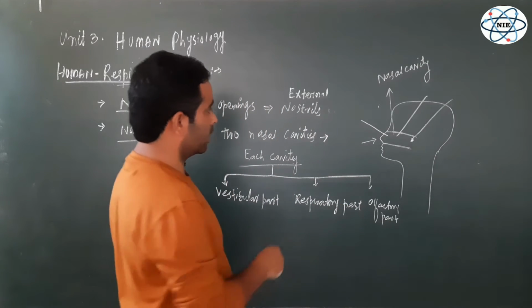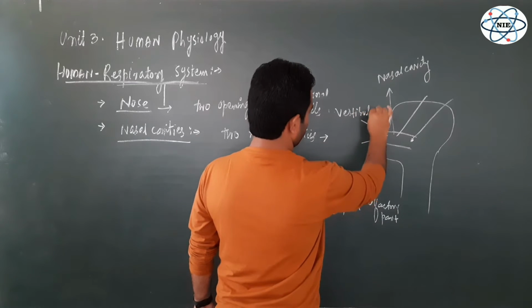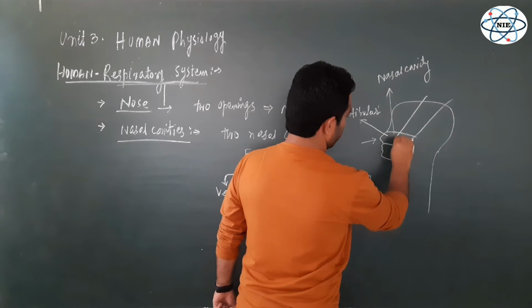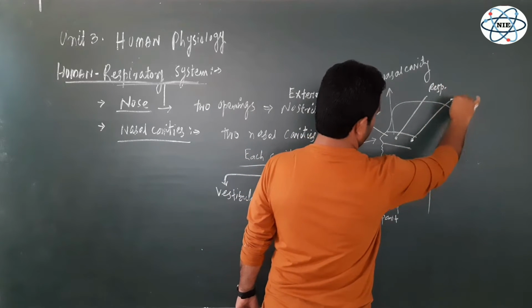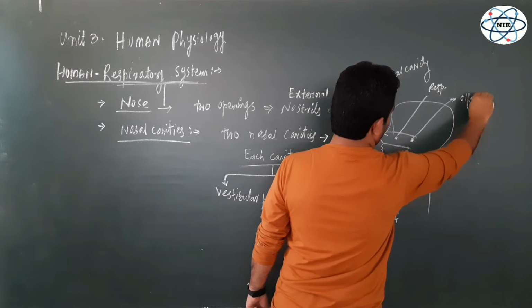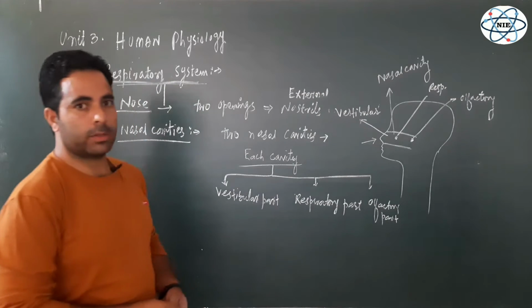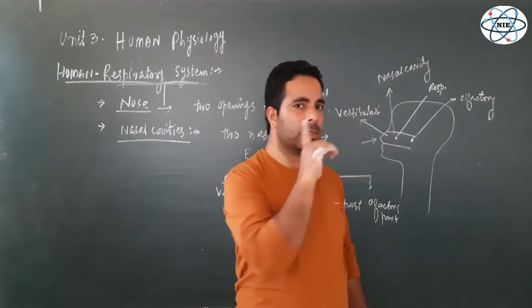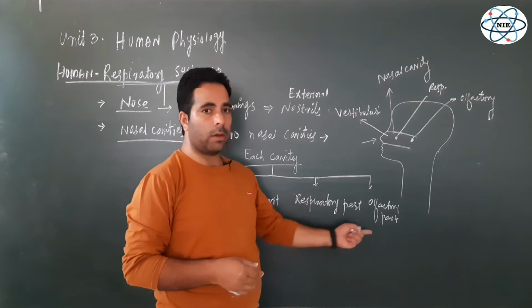So how many regions are there? Let me label them in the diagram. This is vestibular, you can see the arrow. This is the middle one, the respiratory part. And this is the posterior part, the olfactory part. So these are the three regions of the nasal cavity. Each nasal cavity, from this side or that side, has these three regions: vestibular part, respiratory part, olfactory part.